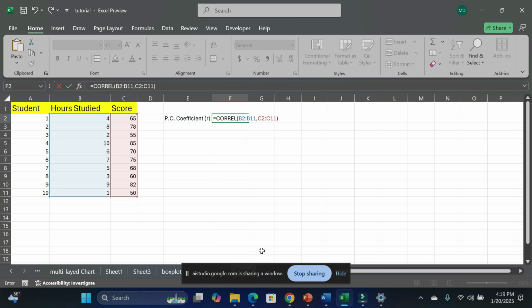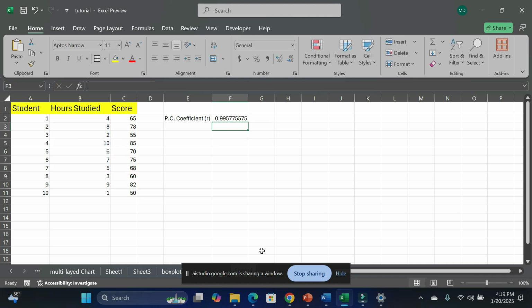Is it right? That is correct. Now what should I do? You can press enter. Okay, very good. Now I've got the Pearson correlation coefficient value as 0.99. Can you please interpret this particular result for me?